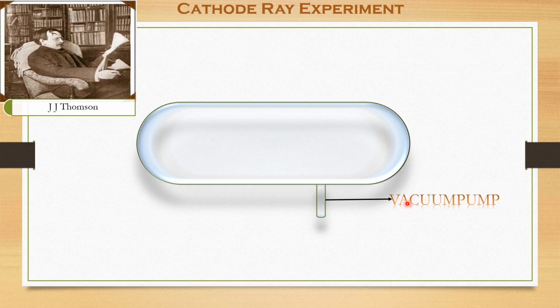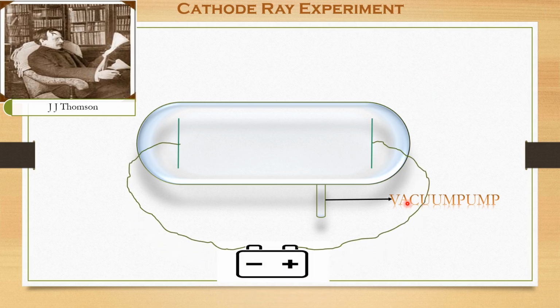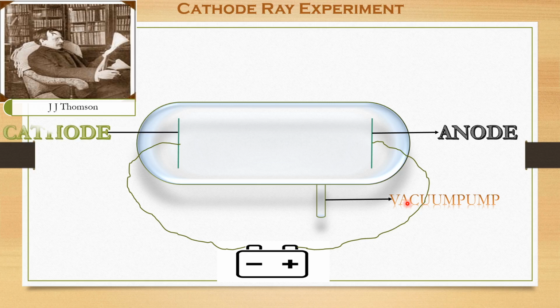And after that, he introduced two electrodes on either side inside the glass tube. One is connected to the positive terminal of the battery and the other one is connected to the negative terminal of the battery. The electrode which is connected to the positive terminal is called the anode, and the electrode which is connected to the negative terminal is called the cathode.